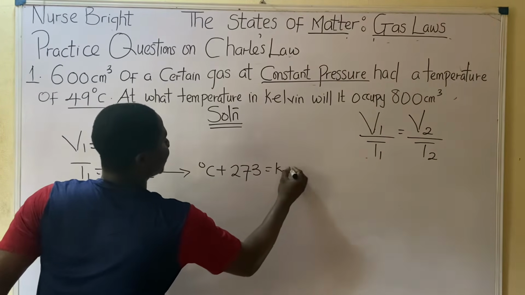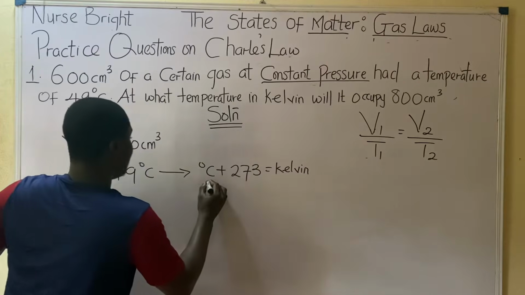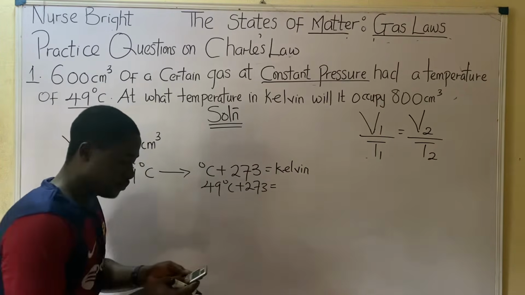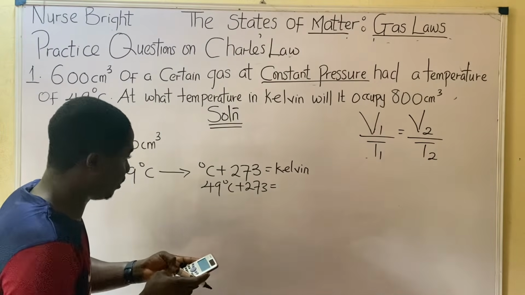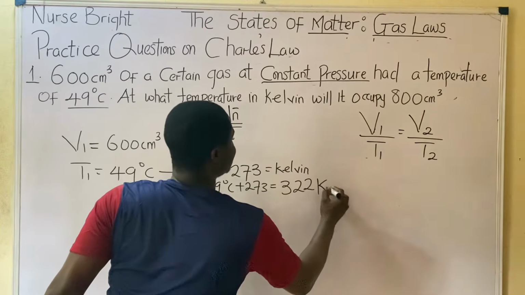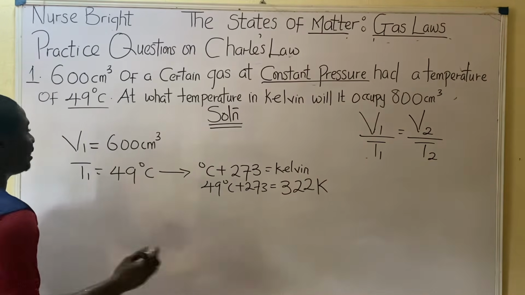So you get your answer in Kelvin. Let's do that before we just progress. So 49 degrees Celsius plus 273 is equal to Kelvin. Okay, that is 322 Kelvin, K. We can just stop there by saying K.